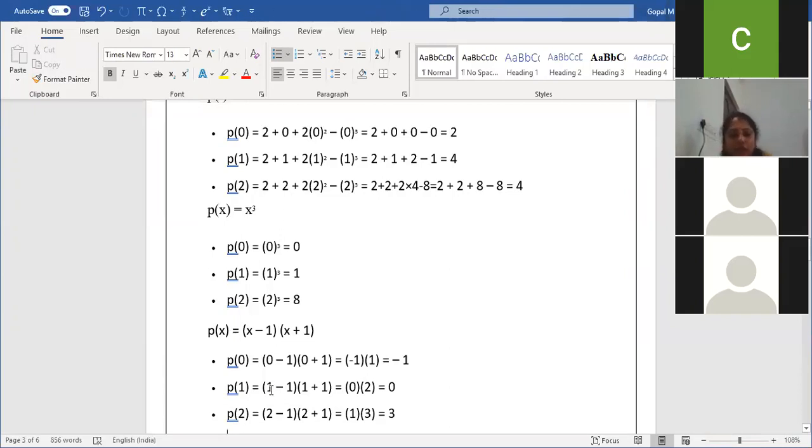Shouldn't we use the a square minus b square formula? That also you can take. Same answer you'll get. See, a square minus b square. 0 square is 0. Minus 1 square is minus 1 only. That way also you can try. Okay?